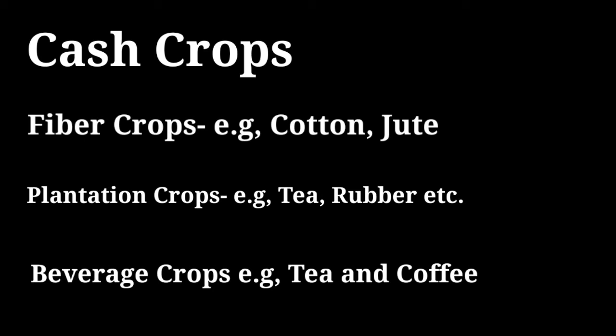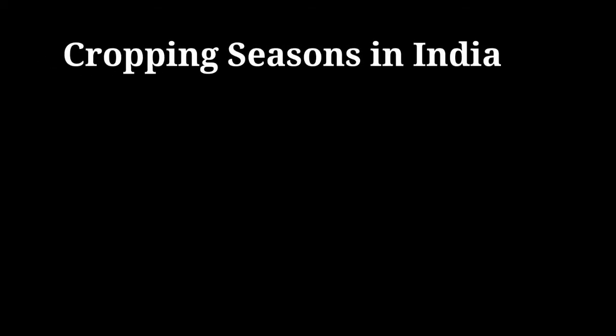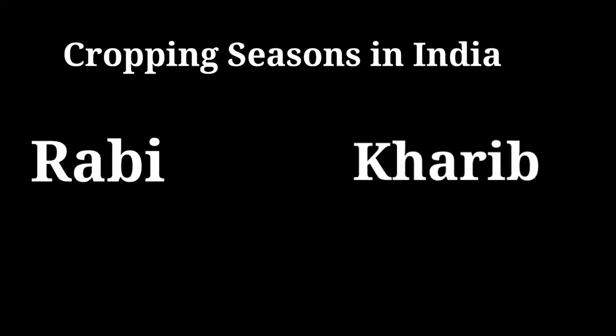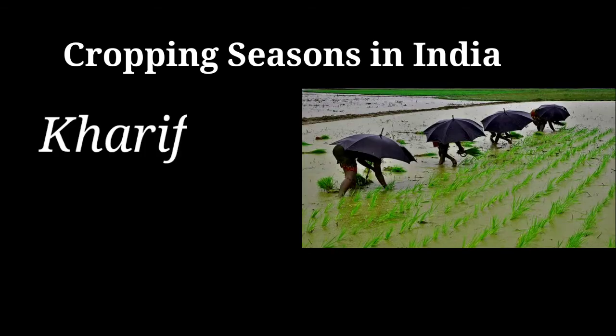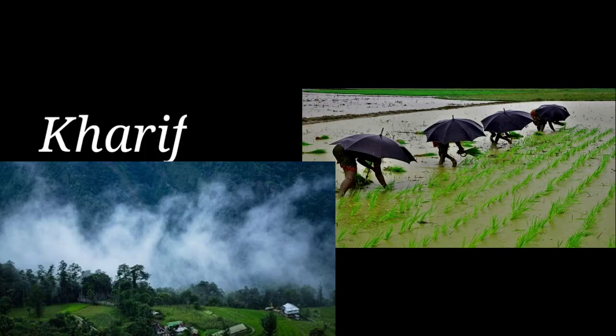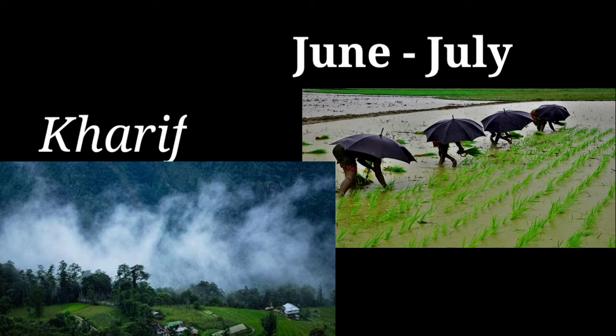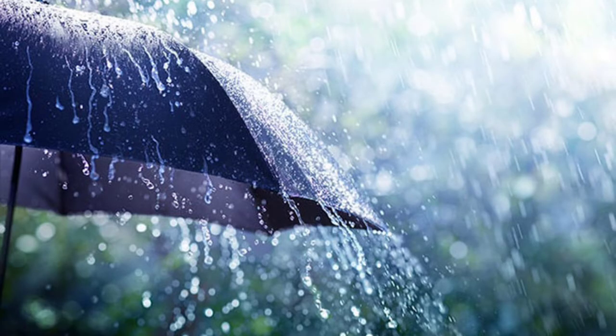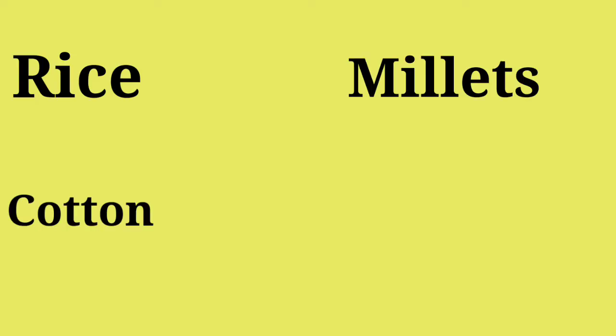Now before we move on to the next topic from our content, we'll try to understand the two main cropping seasons in India, that is Rabi and Kharif. Now what are these? Kharif is a summer or monsoon crop sown in the months of June to July and harvested in October to November. Crops grown in the Kharif season are rice, millets, cotton and jute. Basically, these are the crops that are grown in the rainy season.